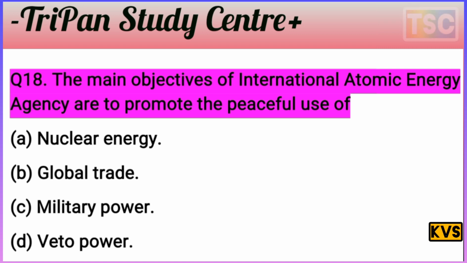There is an agency, the International Atomic Energy Agency. It is not asking about veto power, not military power, not global trade here. The correct answer is A, nuclear energy, because the International Atomic Energy Agency only deals with nuclear energy. That's the important answer here. The answer is A, nuclear energy. Let's see the next question here.